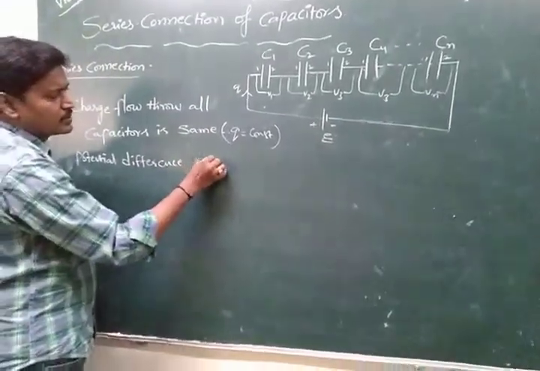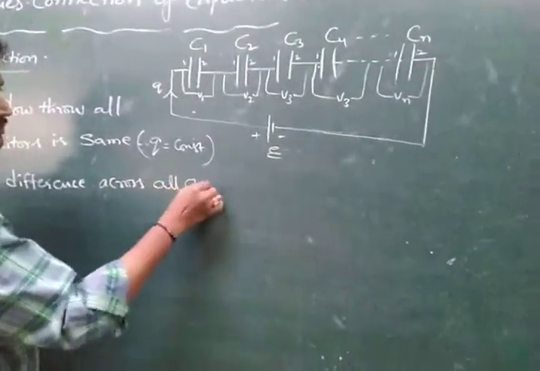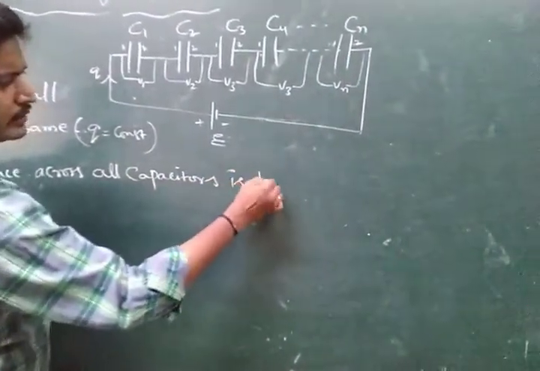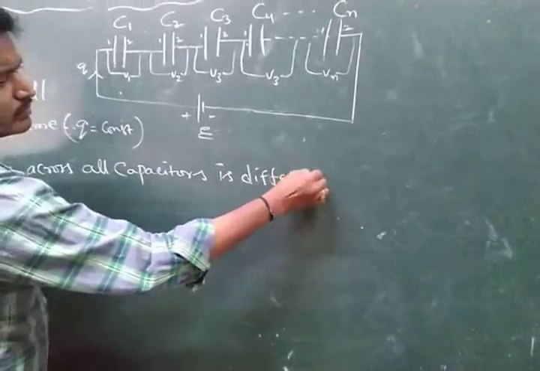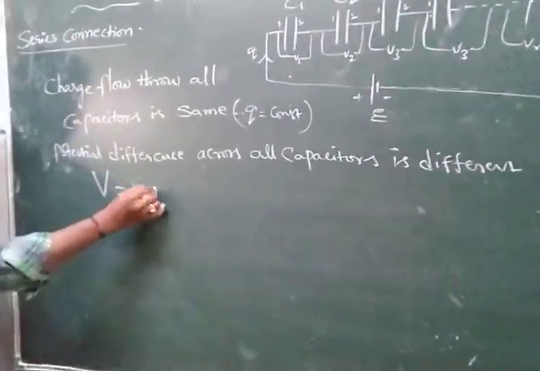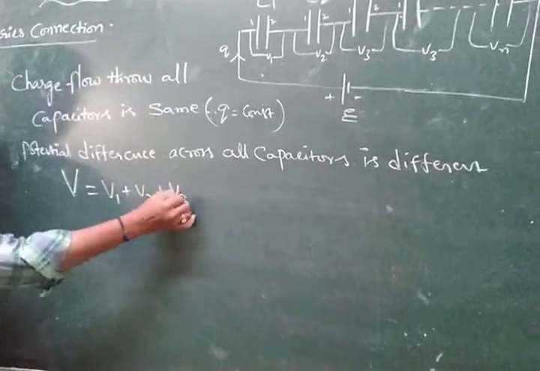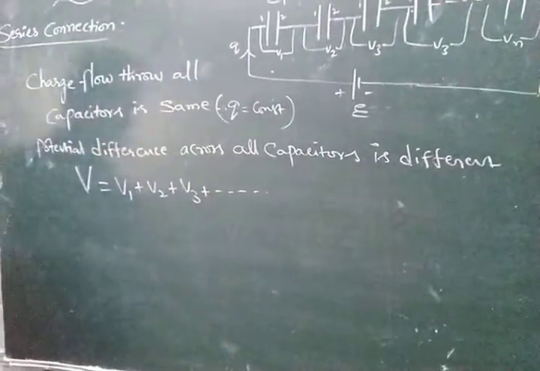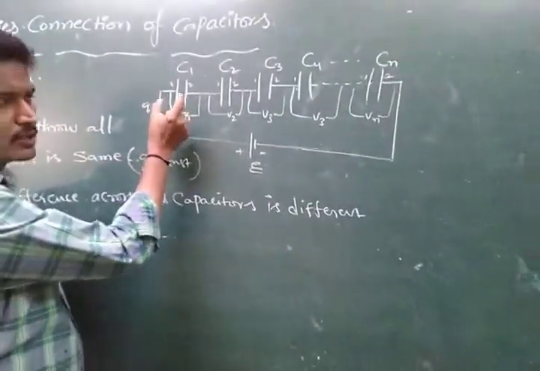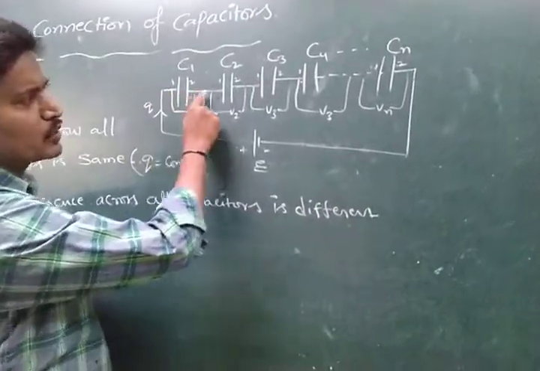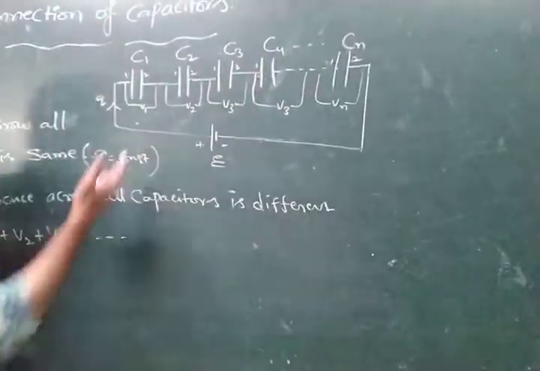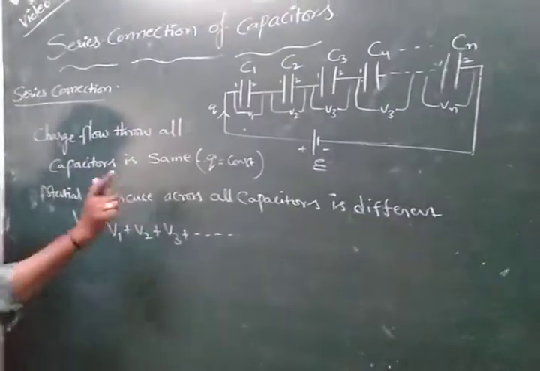across all capacitors is different. So the net potential difference is equal to the sum of individual potential differences, that is V1 plus V2 plus V3 and so on. Because a capacitor is a charge storage device, like water is stored in a water tank, but here the pipe connections to all tanks are the same, but the storage capacity differs for different tanks. So that's why the potential difference is different.